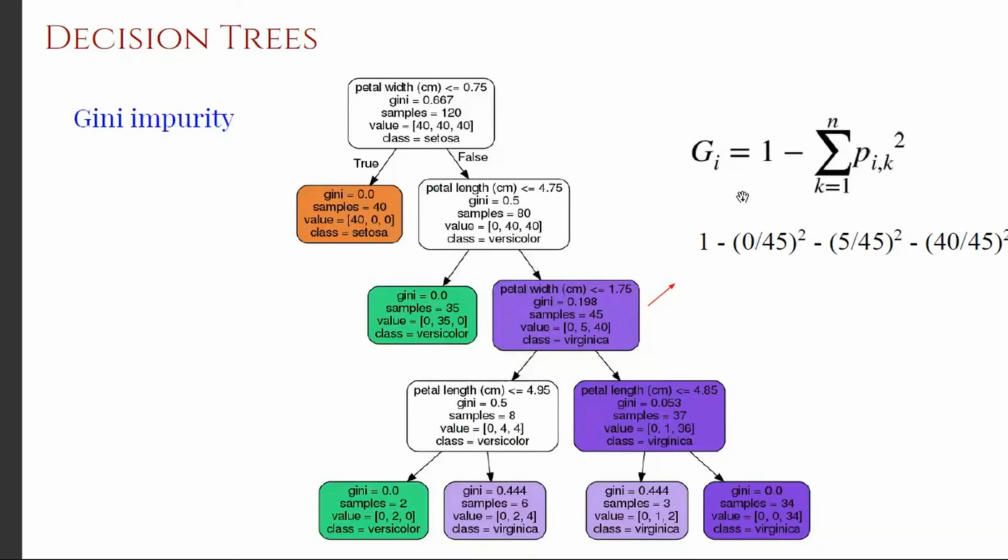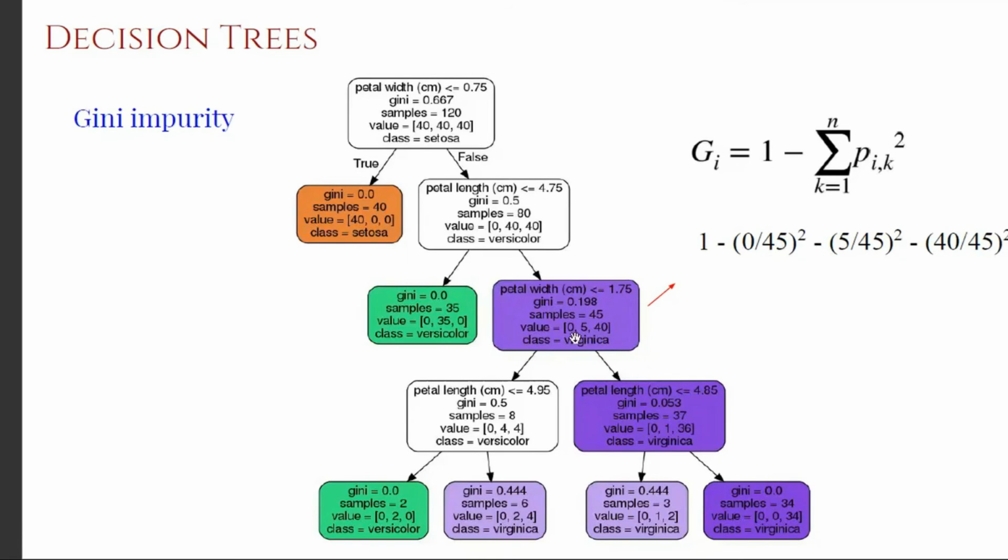So how is Gini calculated? So this is 1 minus, since we are opening the summation, every term inside will be minus. We are going to take the first proportion. So total you have 45 samples. Out of those 45 samples, how many samples are from the initial class, that means belonging to Setosa? So here it is 0 samples. There are no samples from Setosa. But anyway, you have to calculate that proportion. So it is 0 divided by 45 squared, because you have to square it.